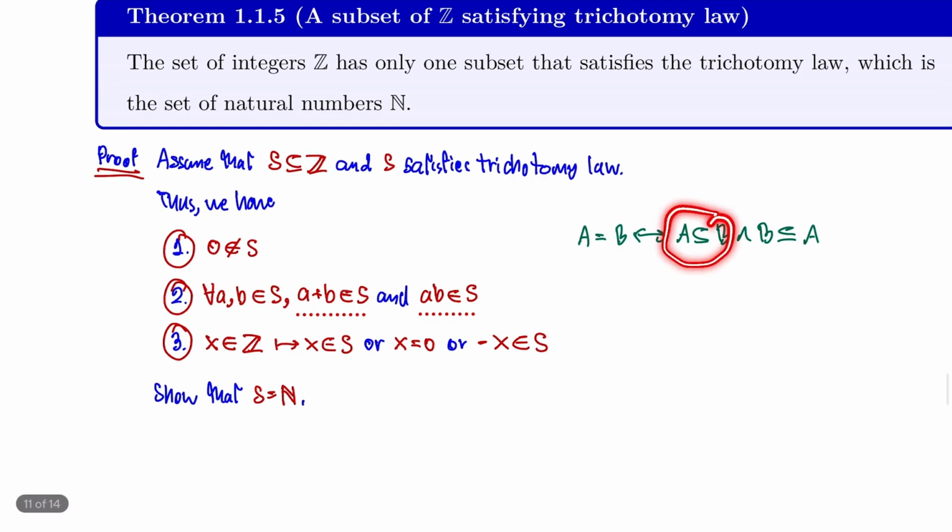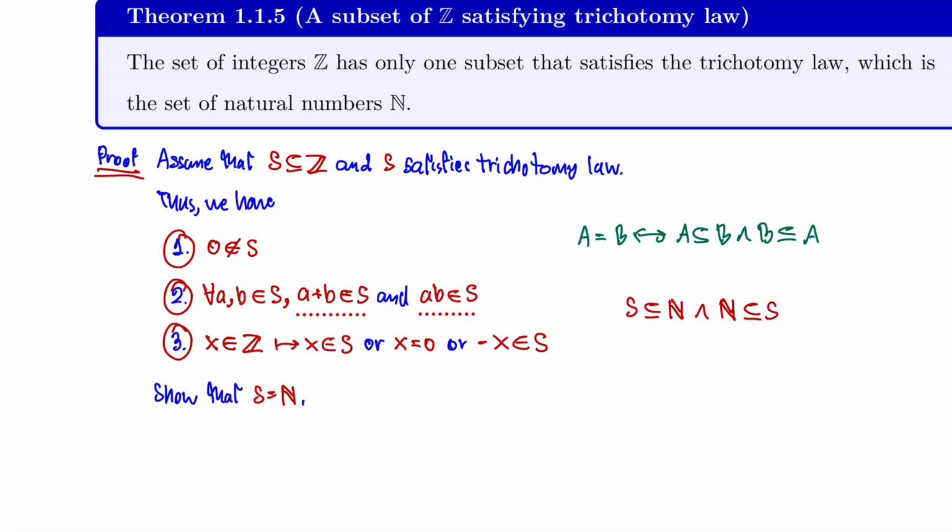This one may be harder than that one, or the other way around. So if you want to show that S is equal to the set of natural numbers, I have to show that S is a subset of the natural numbers, and the set of natural numbers is a subset of S.